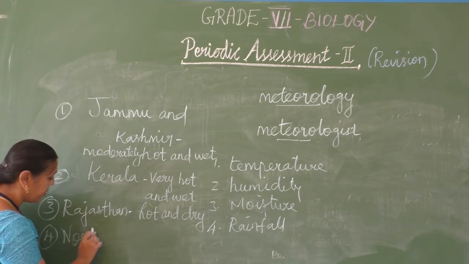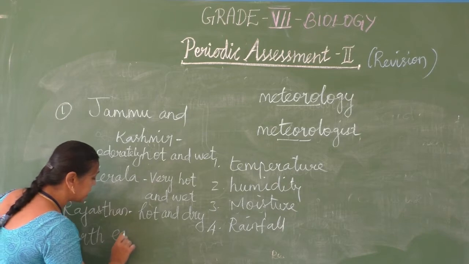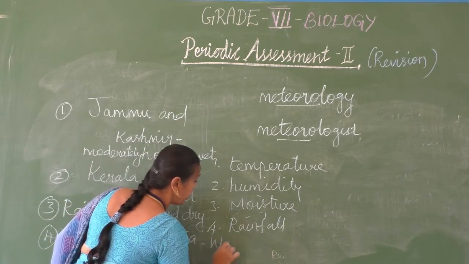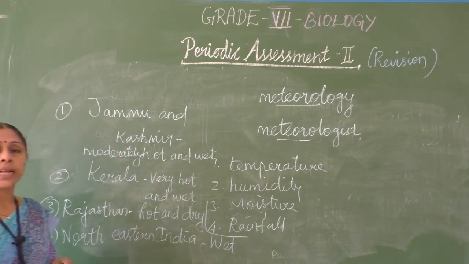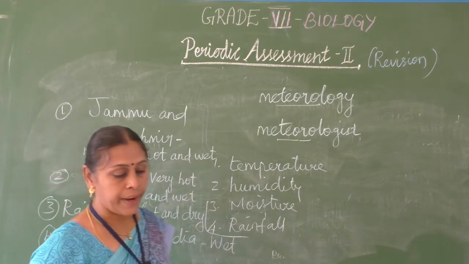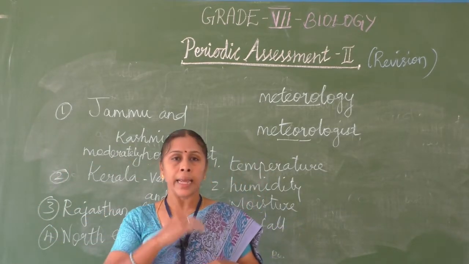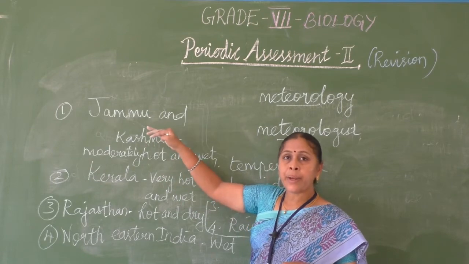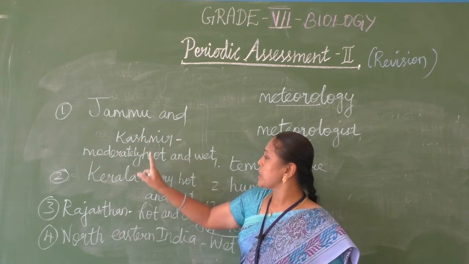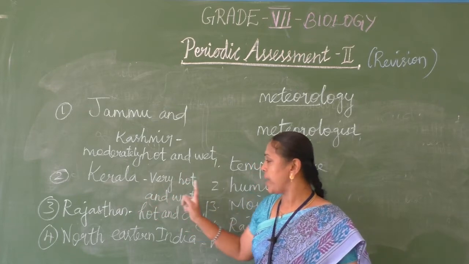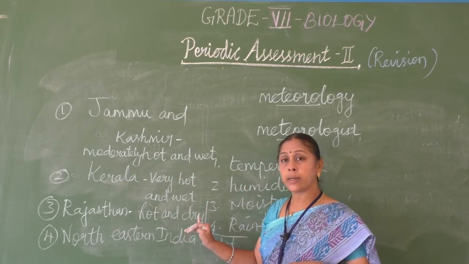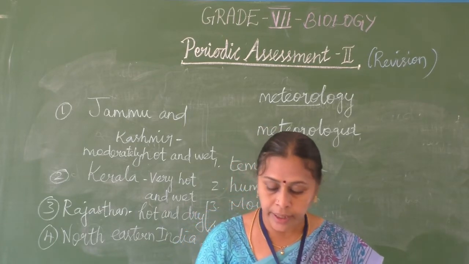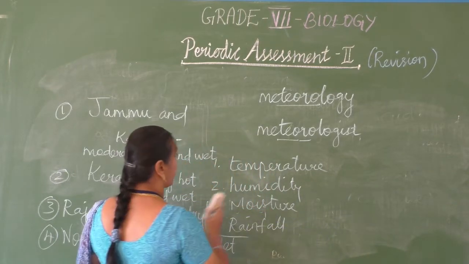Northeastern India, Assam and all are there, no? The climate seen there is very wet. So Jammu and Kashmir is moderately hot and wet, Kerala very hot and wet, Rajasthan hot and dry, and northeastern India wet climate. Like this they have calculated the different climates of India.